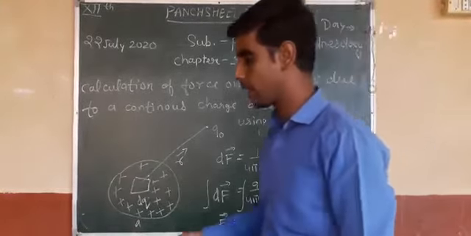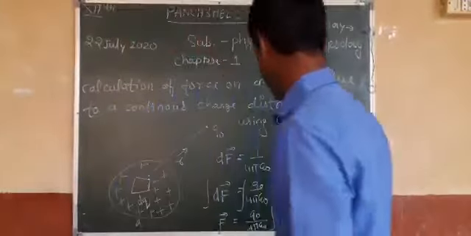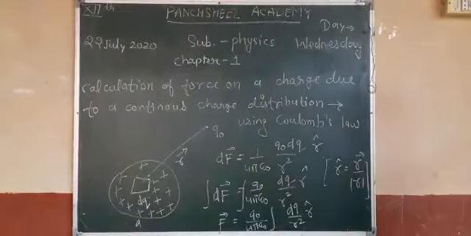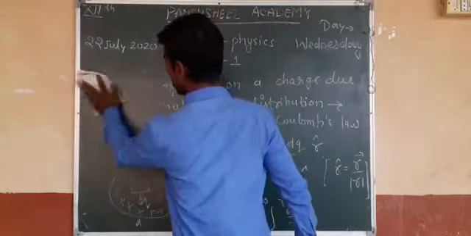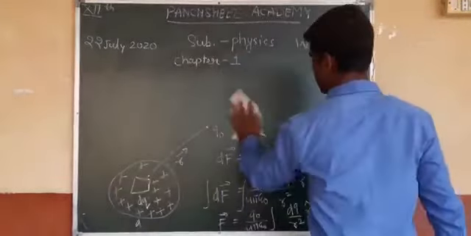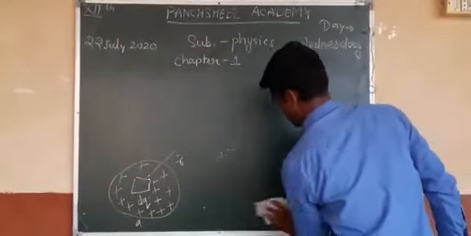There are 3 distributions of charges. Please first write this. Our next topic is types of distribution of charges.